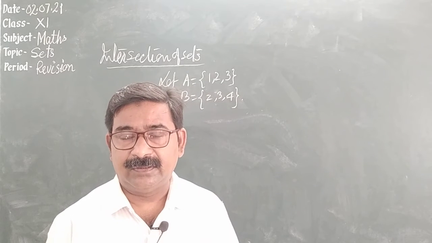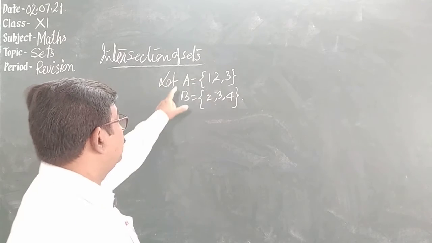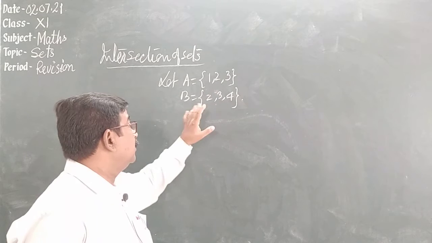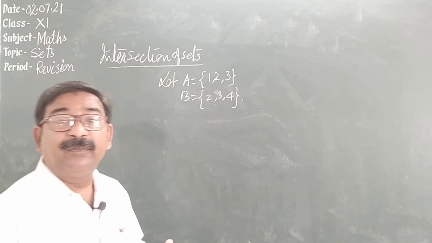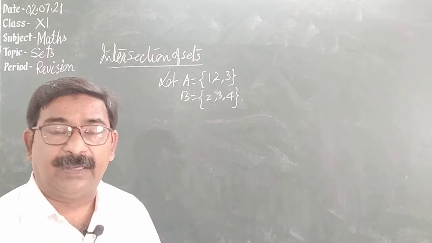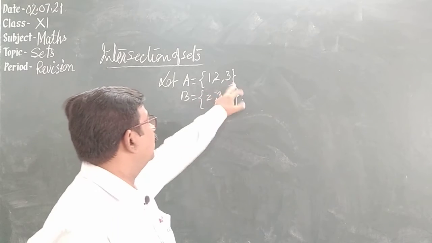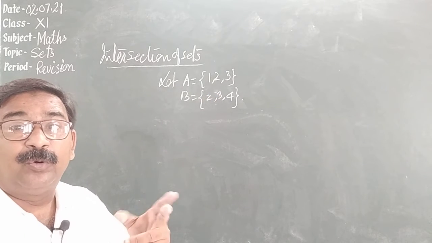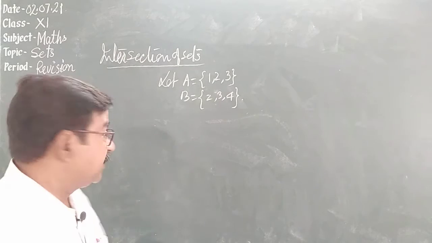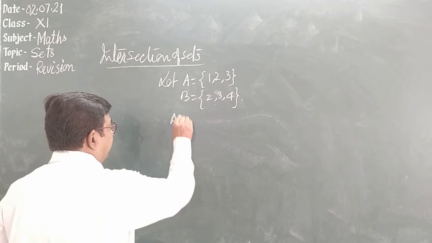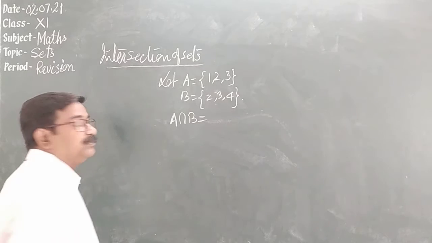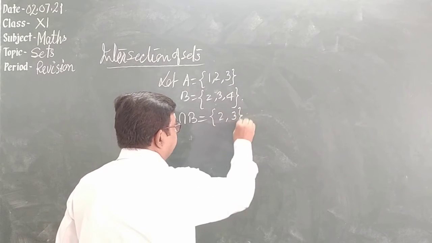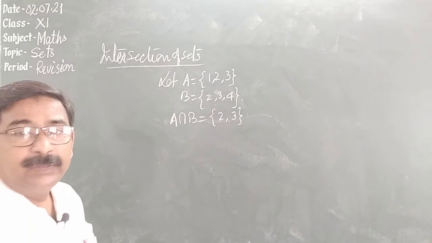Like we are given two non-empty sets A and B. A is containing 1, 2, 3. B is containing 2, 3, 4. First we have to check what the common elements are. We see that 2 and 3 are common elements. So in case of intersection, we write only the common elements in two or more sets. So we write A intersection B, and the common elements are 2, 3.